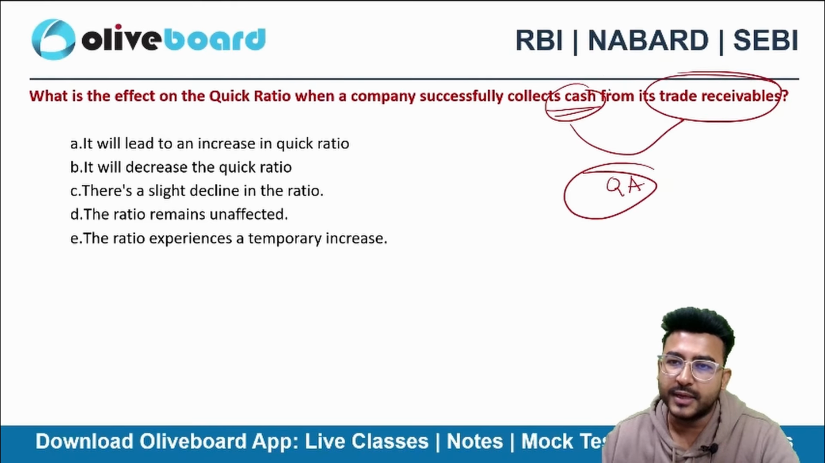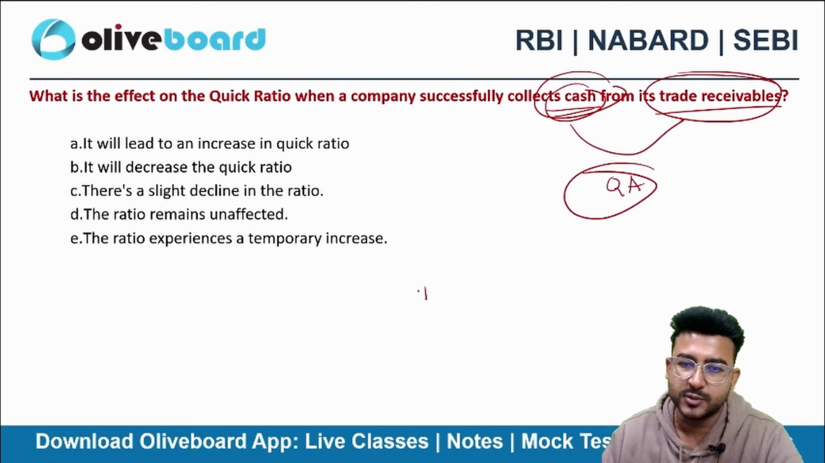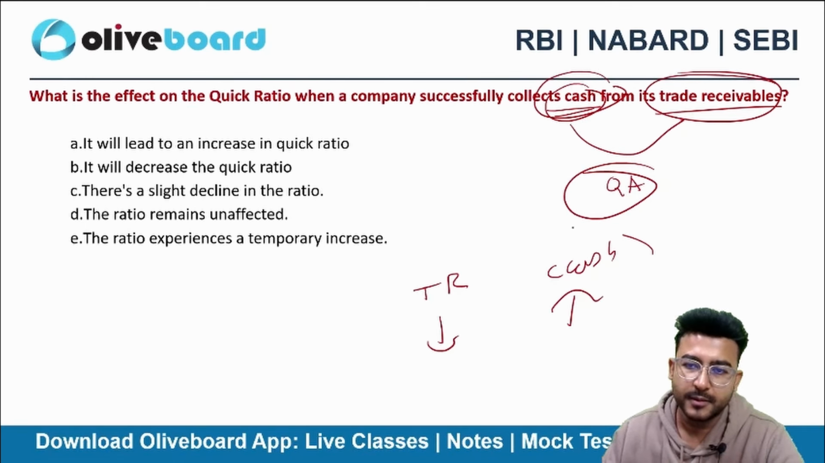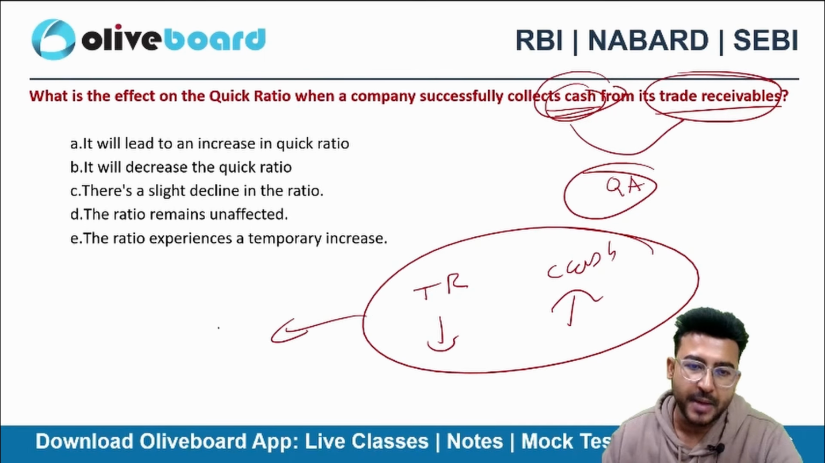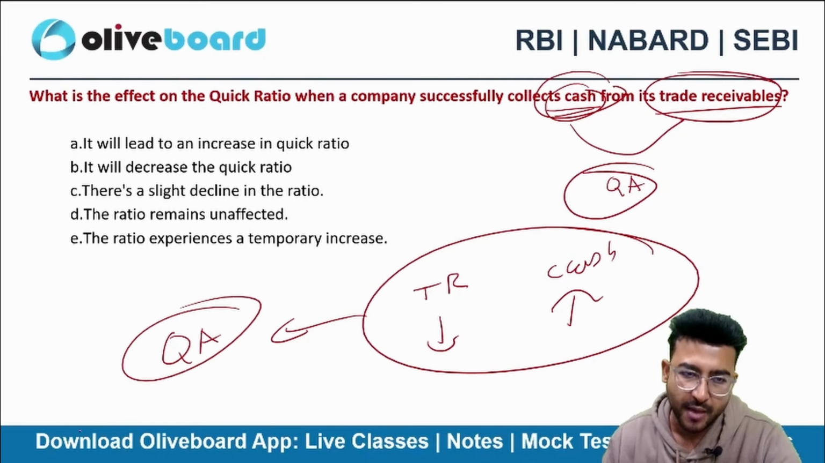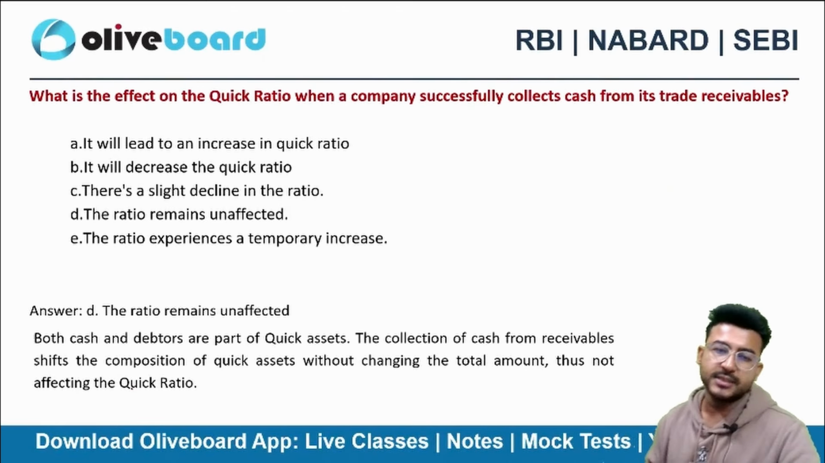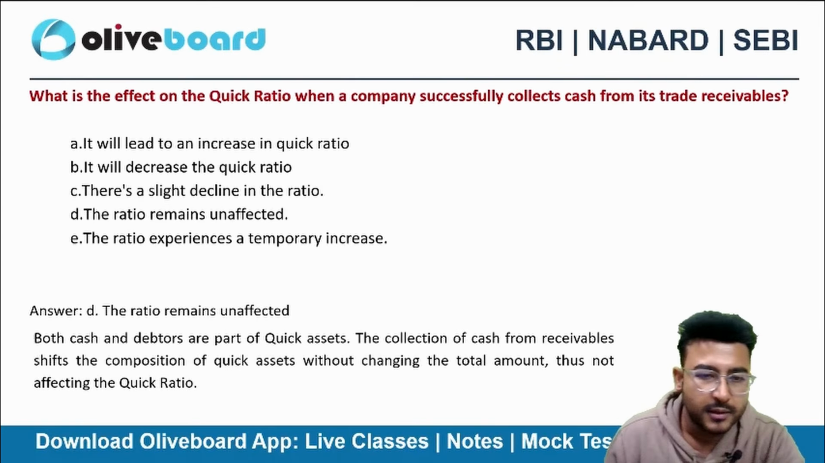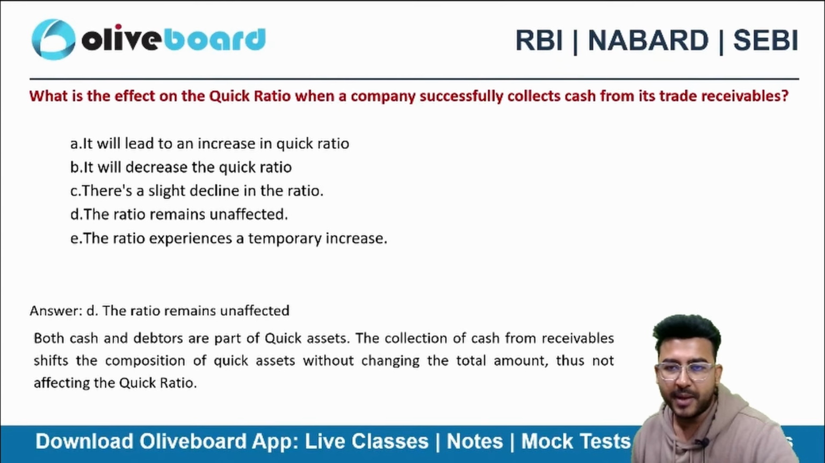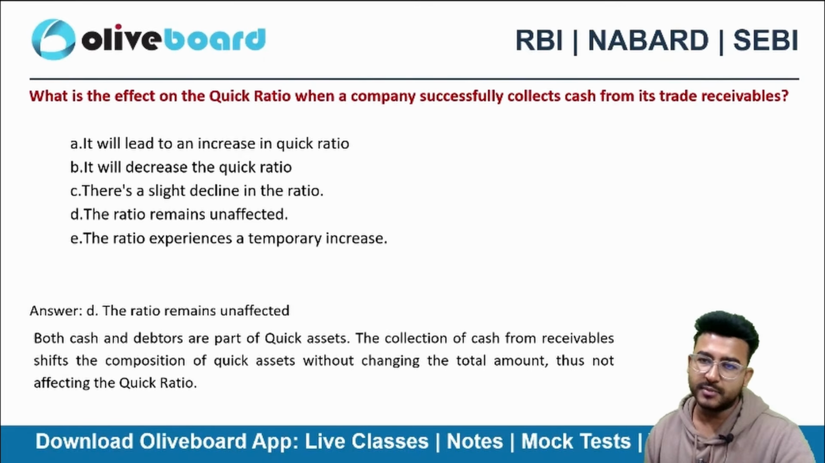If I realize cash from my trade receivables, on one end trade receivables will go down and cash will increase. So this won't have any impact on the quick assets. So can I say that the ratio will remain unaffected? There won't be any impact. Why? Because my quick assets won't be changing because of that.